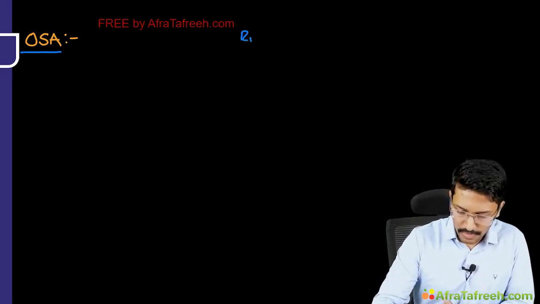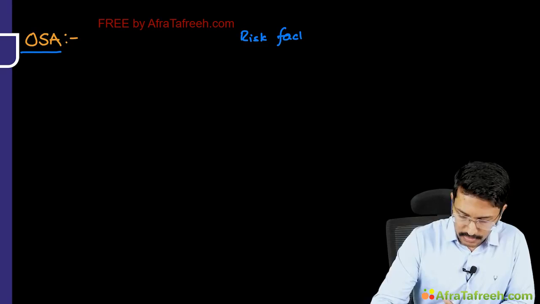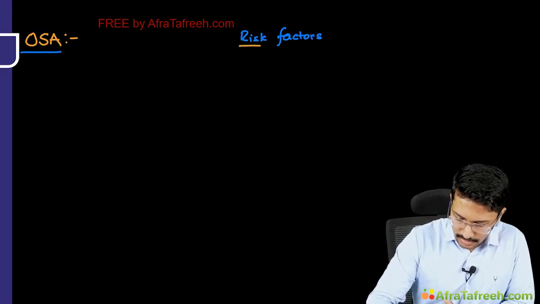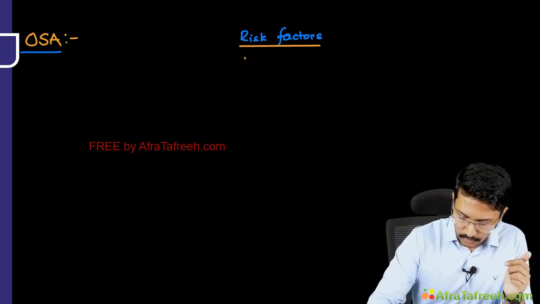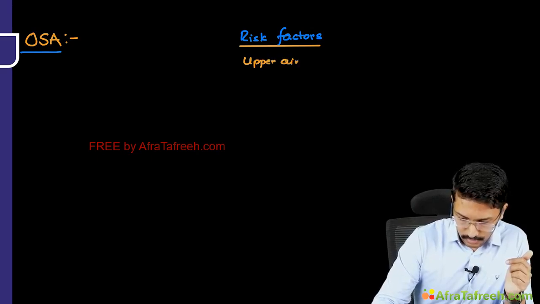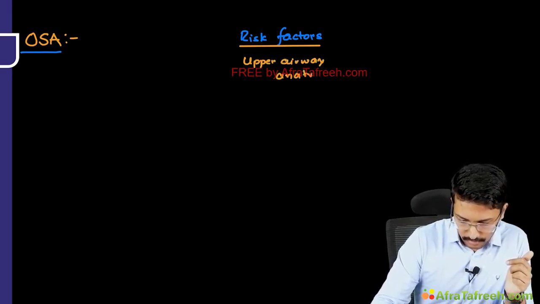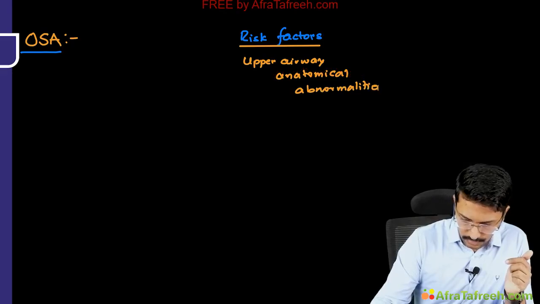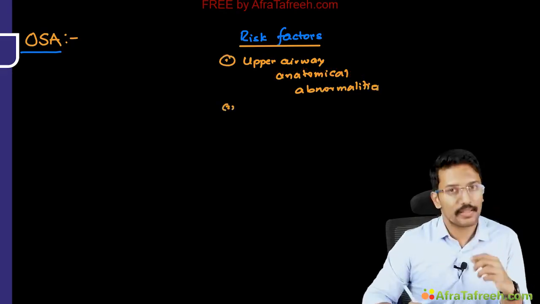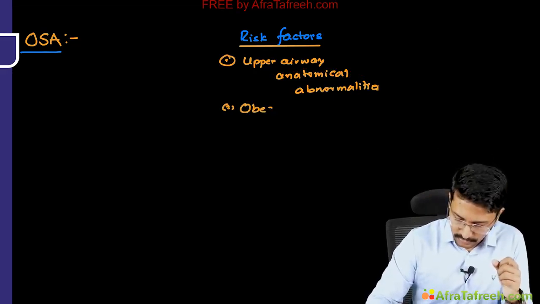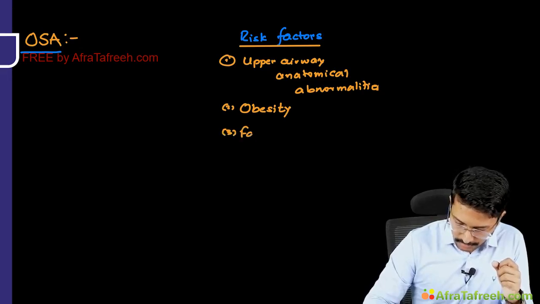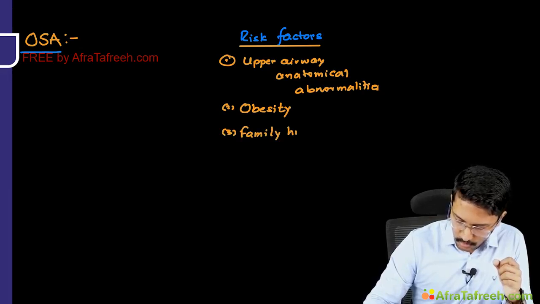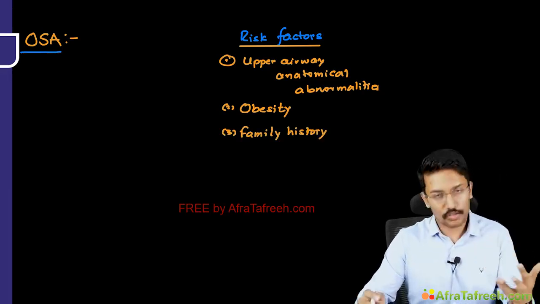Now, what are the risk factors for development of obstructive sleep apnea? Obviously, any anatomical abnormality of the upper airway where there is obstruction can be an important risk factor. Then obesity, like we all know, is an important risk factor for obstructive sleep apnea. And family history, though family history for OSA is not as important as in the case of narcolepsy.